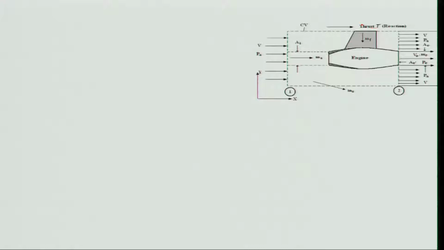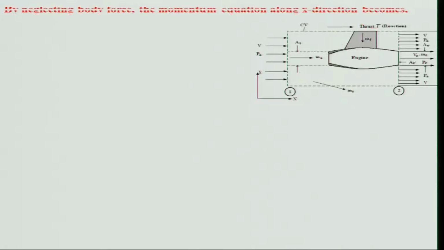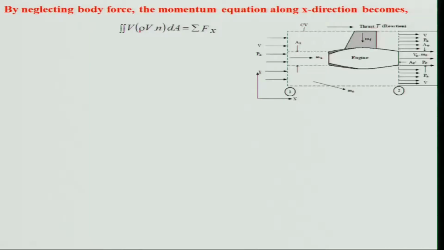Now we will use the momentum equation, neglecting the body force, which is very small, and considering the momentum equation along the x direction only. For steady cases, the total momentum flux is equal to the summation of the forces along the x direction.